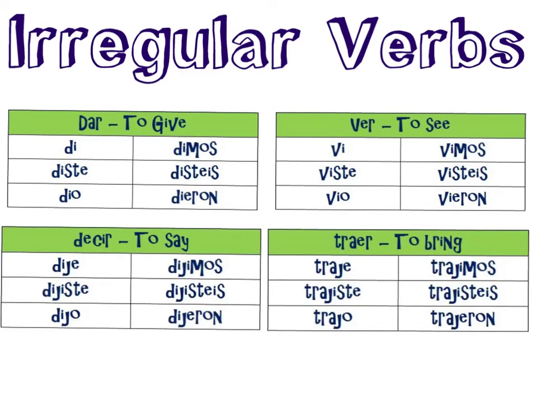The same is true for decir and traer. They have similar endings. If you look at the je, jiste, jo, je, jiste, jo, jimos, jisteis, jeron, you can easily see a relationship between these two verbs. Again, it's not as simple as regular verbs, but it's not impossible if you're willing to put the time and effort into learning these conjugations.